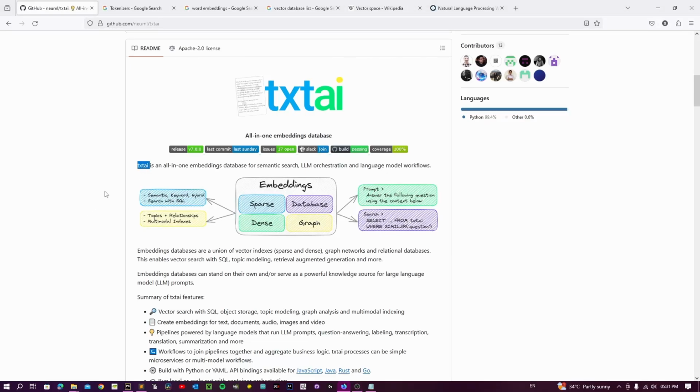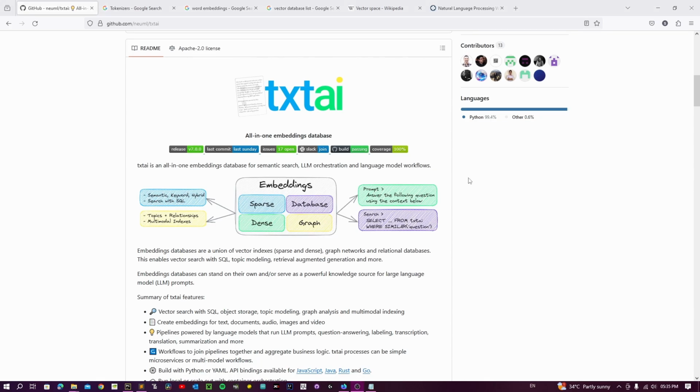In today's video we'll be going through txtai. It's an all-in-one embedded database for semantic search, LLM orchestration and large language model workflows. If you don't understand these words, semantic search is a search engine of sorts which is quite intelligent in that it searches related words. LLM orchestration simply means that it can work with different LLMs doing completely different tasks.